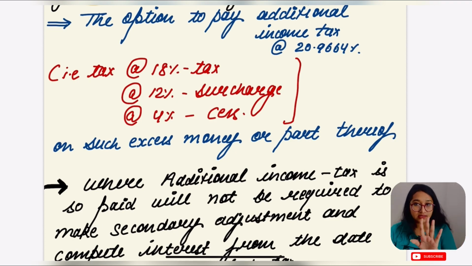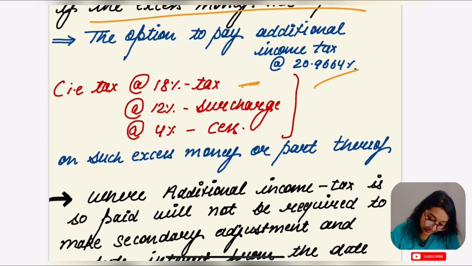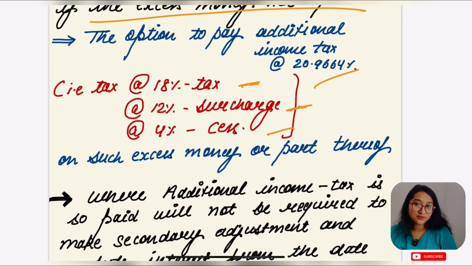Is this part clear? Yes. Second, if you do not want that, you can pay additional income tax of 20.9664%, which is 18% tax, 12% surcharge and 4% cess.